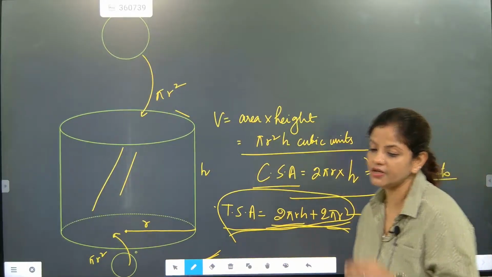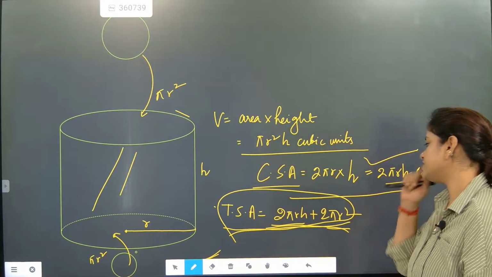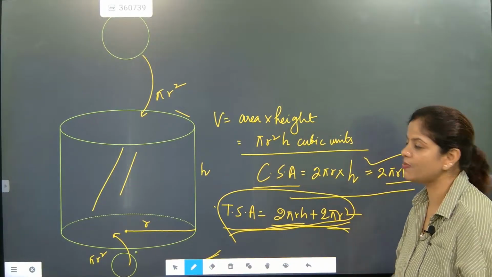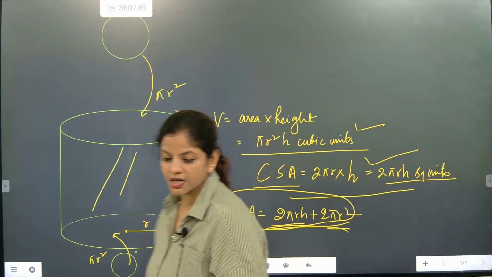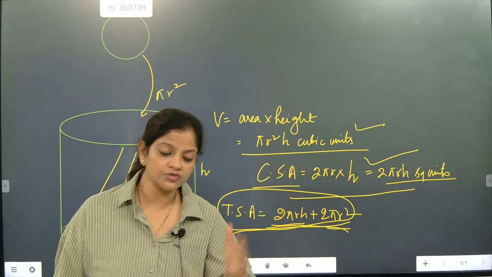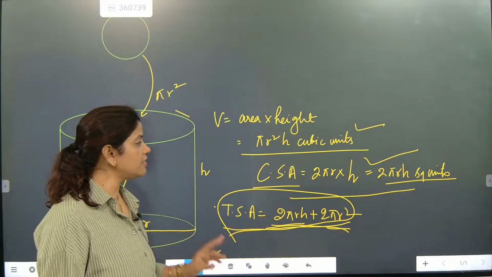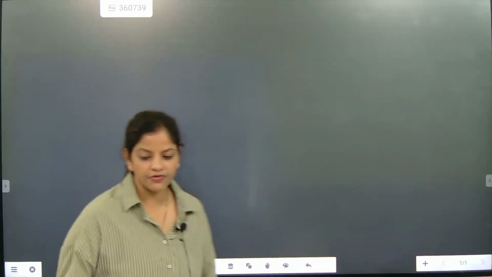Curved surface area of cylinder is 2 pi rh. Total surface area of a cylinder is 2 pi rh plus 2 pi r square. Volume is pi r square h. These are the formulas we are going to use for solving the questions. So till here we got it, but this is not the end of it.